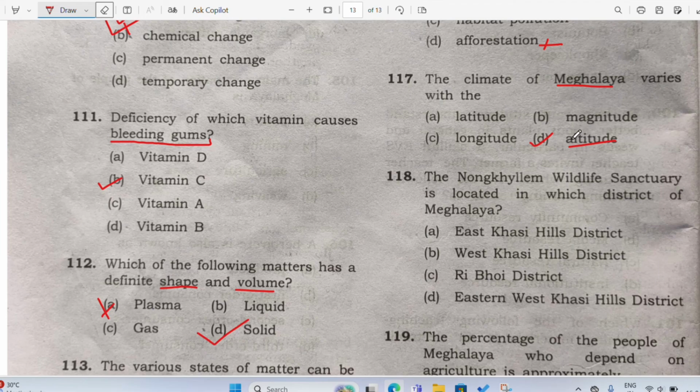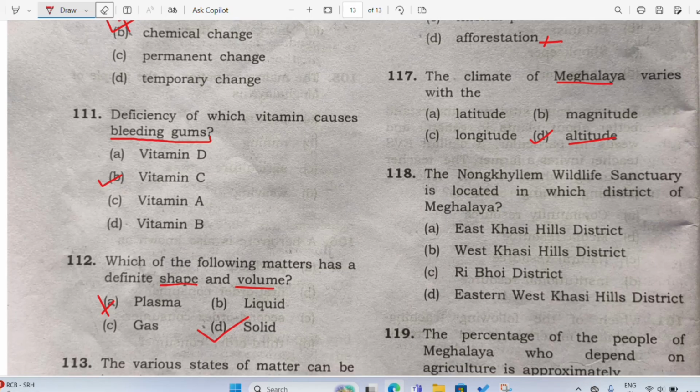So we know that the Jowai, the Jaintia Hills, the Khasi Hills, it is very very cold, right? But again, the Garo Hills, the Ribhoi district, it is not so cold, it is warm, right? So that's why it changes. See, everything is Meghalaya. Garo Hills is also Meghalaya, Khasi Hills also Meghalaya, Jaintia Hills is also Meghalaya, but then temperature is different, the climate is different, right? Why? Because of altitude or because of height. So those places like Shillong, those places like Jowai, it is located at more height, in more mountain. So that's why it is cold, and the area which is located in plain, it is hot.